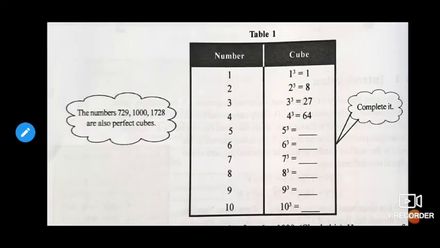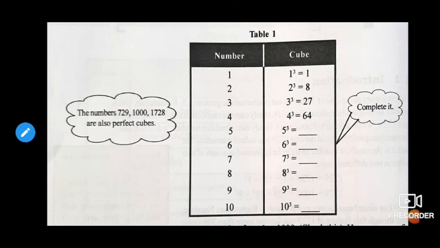Here we can see some of the cubes. 1 cube, 1 into 1 into 1, is 1. 2 cube, 2 into 2 into 2, is 8. 3 cube, 3 into 3 into 3, is 27. 4 cube, 4 into 4 into 4, is 64. Still there is more, children: 5 into 5 into 5, you do by yourself. 5 into 5, 25. 25 into 5, 125. Like that, fill this table from your side.